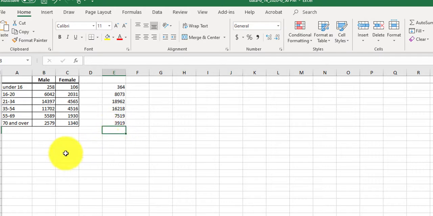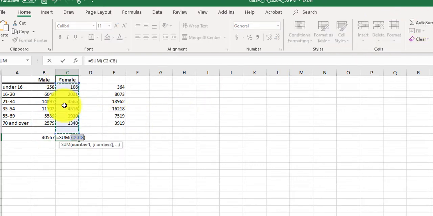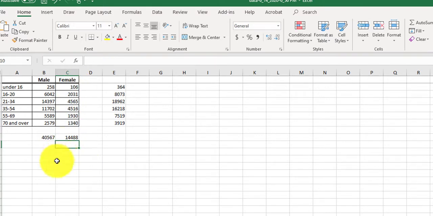all of the 70 and over, it's a total of 3,919, and then I want to sum all the men, press enter, and then I'll press auto sum again for all the females. And again, just make sure you highlight this column, press enter. Okay, so now we have the totals. So back to the question.